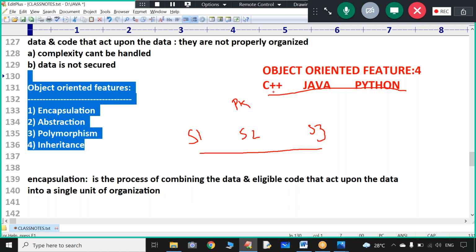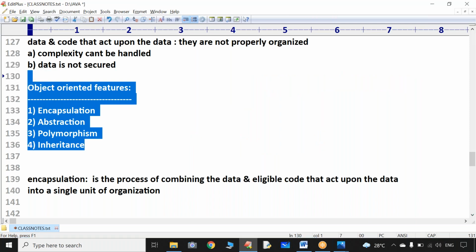So here also the 3 programming languages follow the same object oriented features. The way these 4 features are implemented in C++, in Java, and in Python, they may be similar or they may be different. Now understood everyone? What is the similarity?